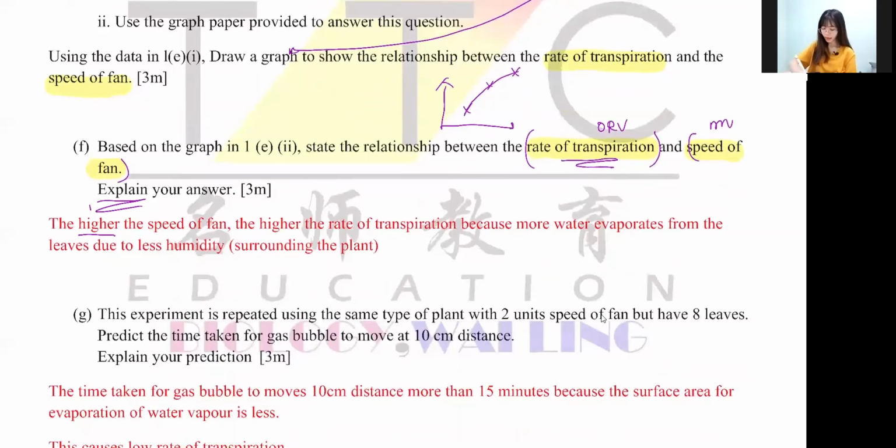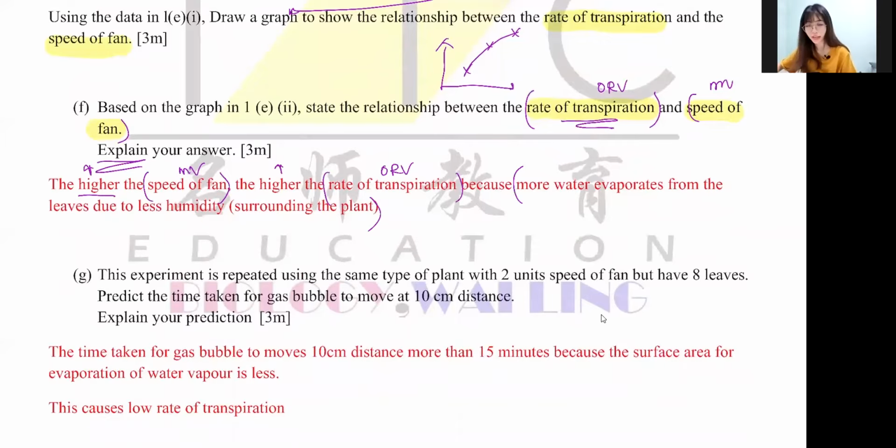Okay, this one, the higher the speed of fan, the higher the rate of transpiration, and then you have to explain your answer. Okay, they will tell you what you want. So over here, you can find the question. This experiment is repeated using the same type of plant with 2 unit speed of fan but only 8 leaves. Predict the time taken for the gas bubble to move 10 cm distance. Explain your prediction.